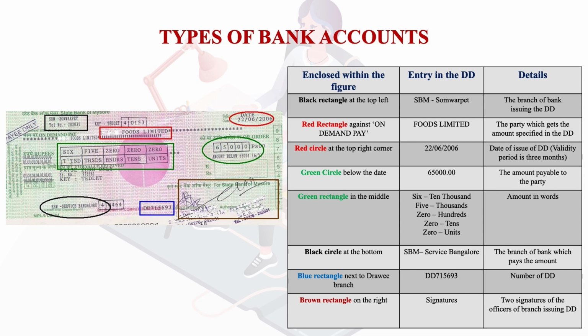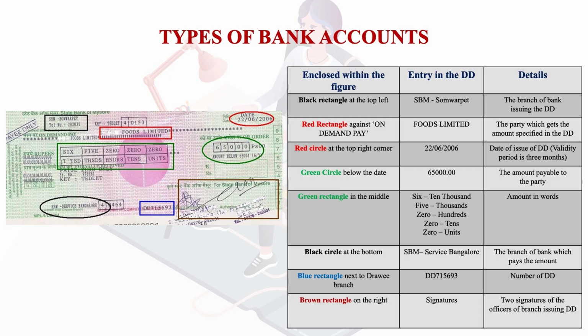Then the green rectangle in the middle shows how many 10,000 denominations are there, how many thousand denominations are there, how many 100 denominations are there, how many 10 denominations are there, and how many unit denominations are there. Clearly, you can see it very clearly, it is given in the demand draft. Then the black circle at the bottom talks about the branch which has to pay the amount. So it talks about SBM Service Bangalore. Here you can see it is given in the black circle.